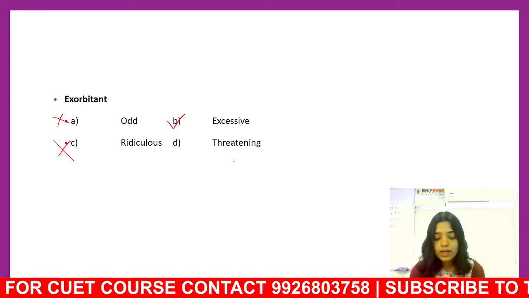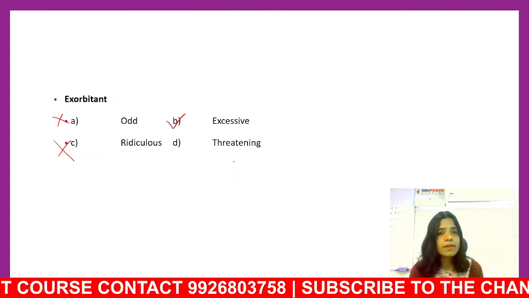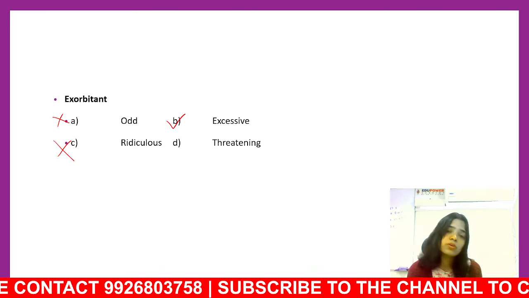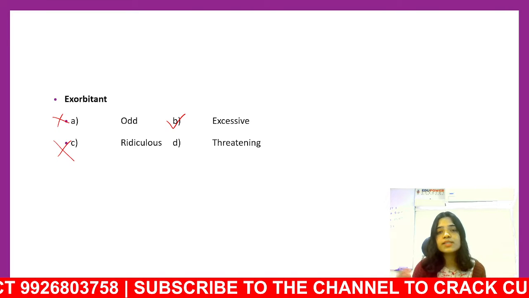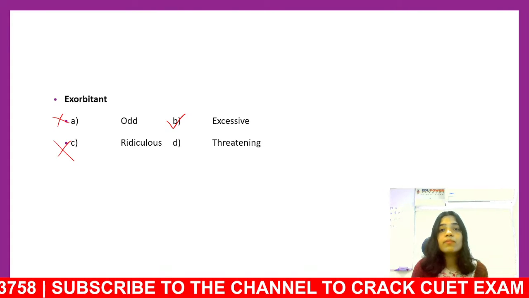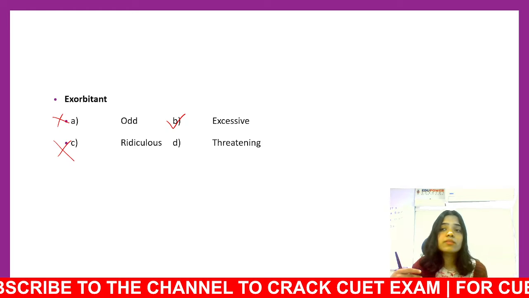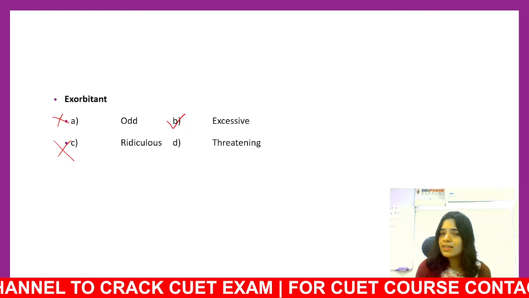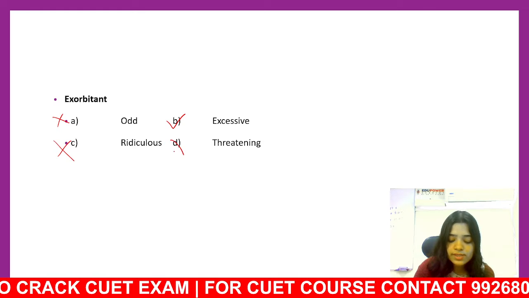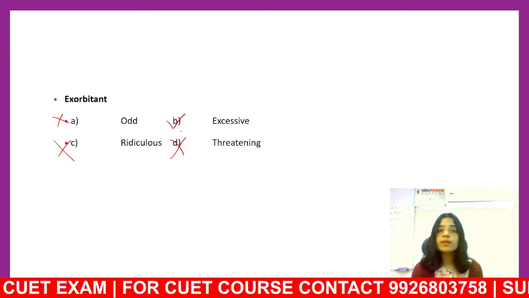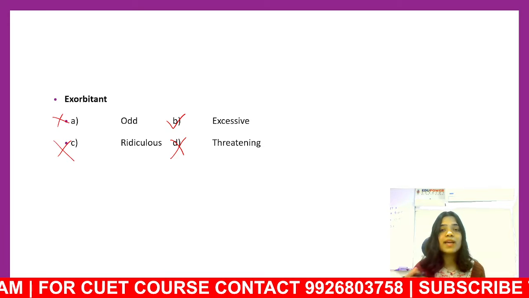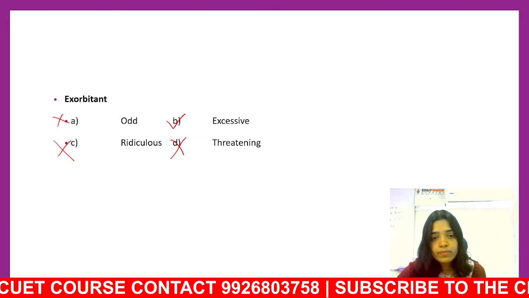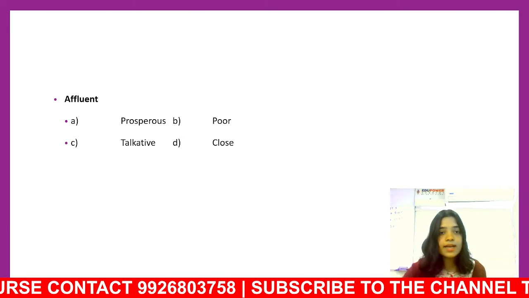a synonym. Can it be threatening? No. Can prices ever be threatening? No, right? Prices do not threaten. Prices just are excessive or are not quite to the mark or are more than they should be. Threatening is not a word for prices. So what can exorbitant be? Exorbitant can be excessive. Okay. Let's move on to the next slide.